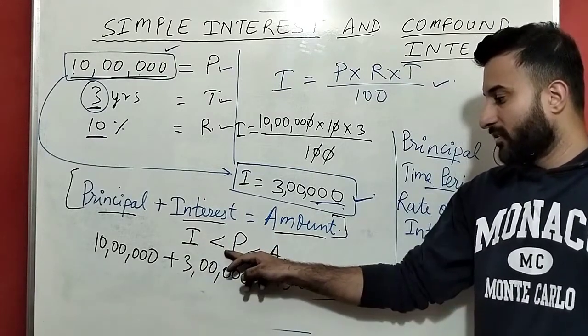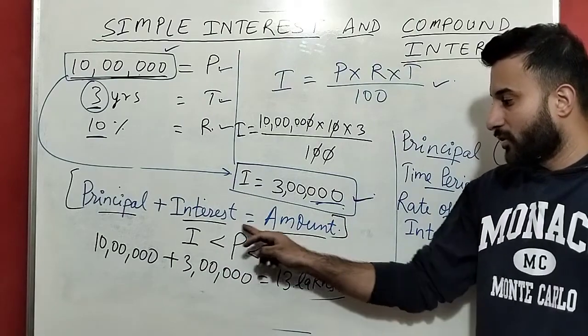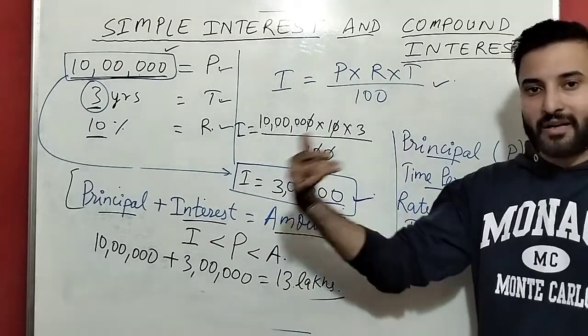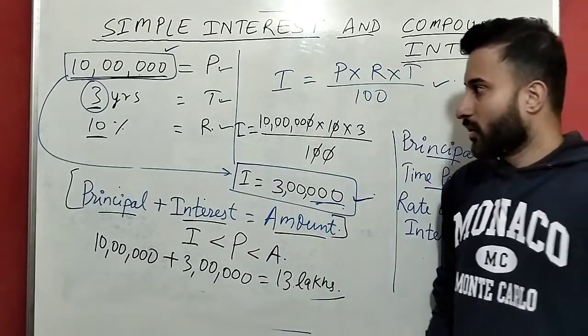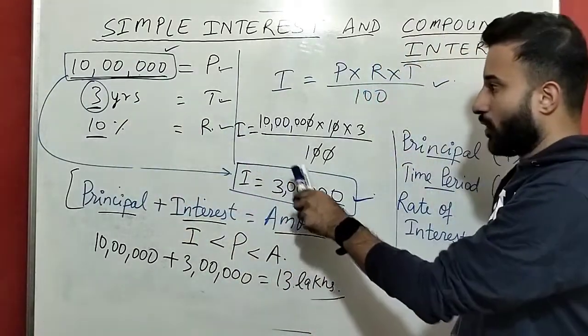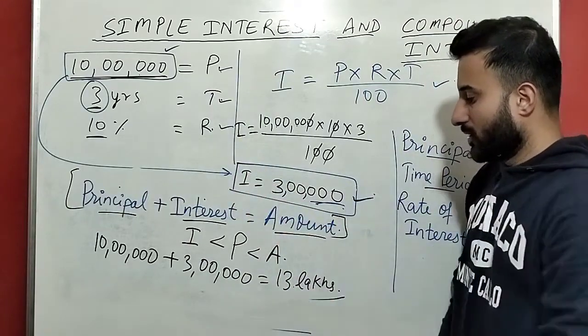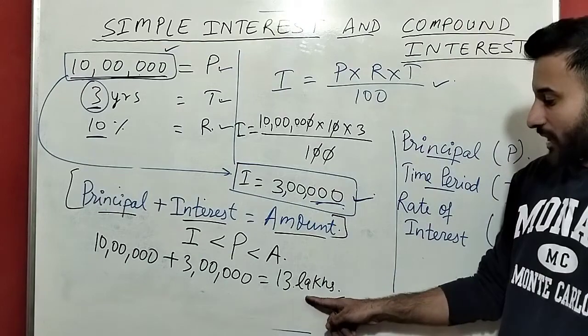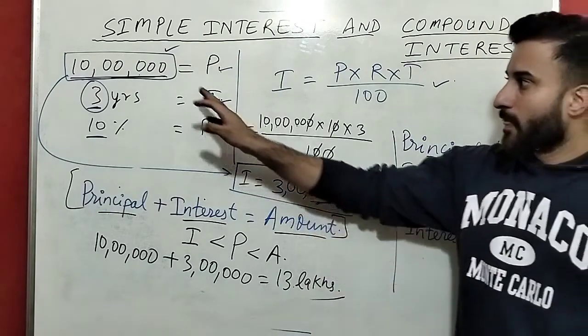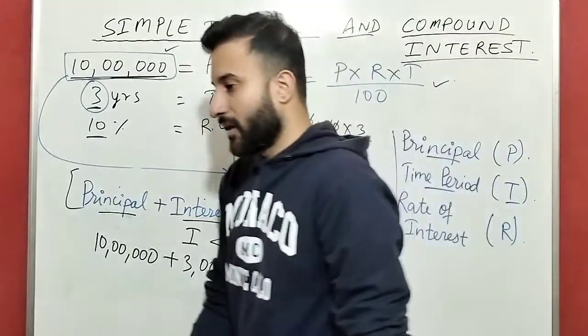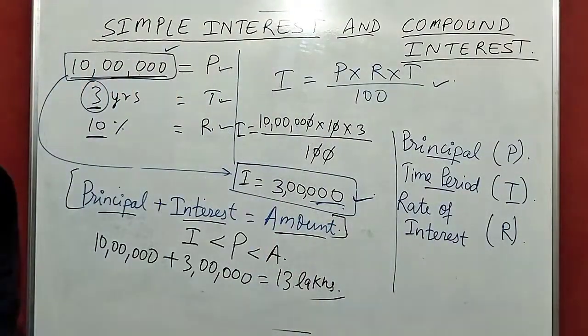If amount and principal are given, amount will be the larger value and the smaller value will be your principal. Remember this concept, I will tell you while doing the sums. This is one example I had given you of how to find the interest and how to find the amount, and what is principal, time period and rate of interest. So pause it and copy it down.